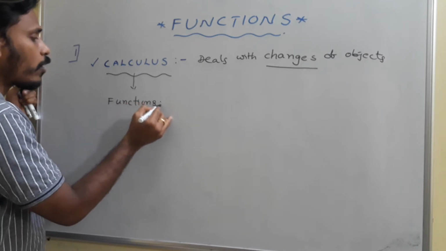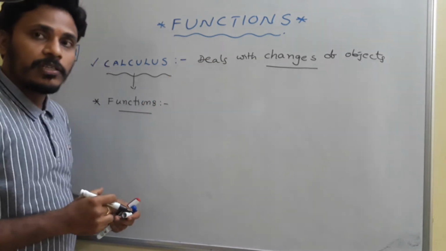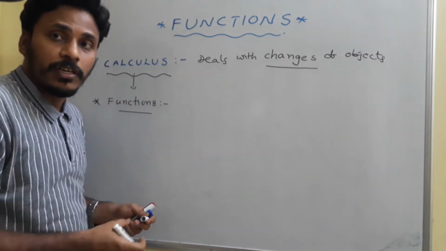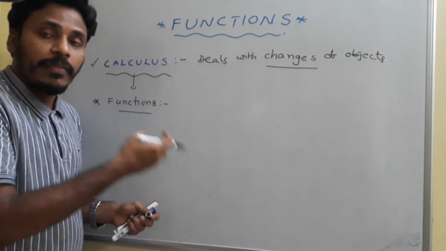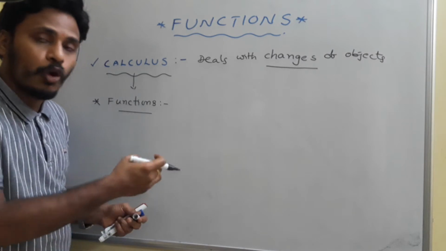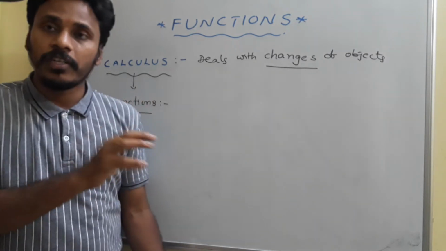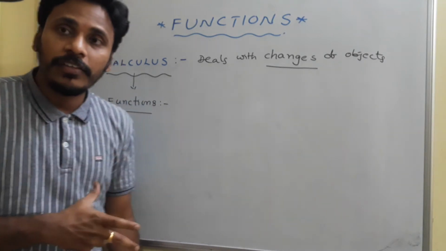Every part of calculus works on observing the change, measuring the change, estimating the change, expecting the change. There are different branches, different subtopics of calculus. Each topic analyzes the change of a certain object, calculates the change, estimates the change, expects the change.